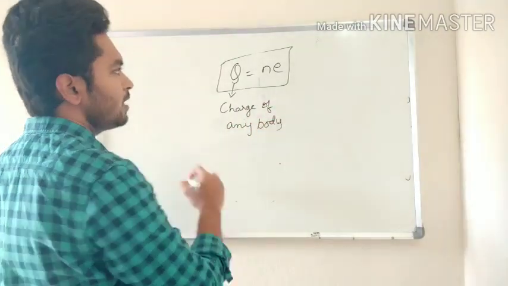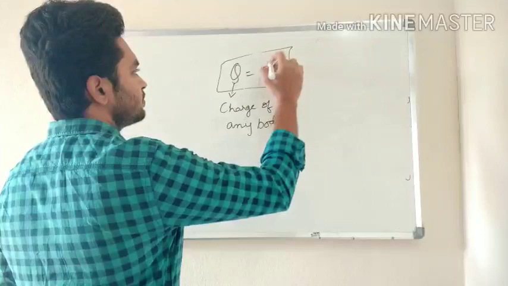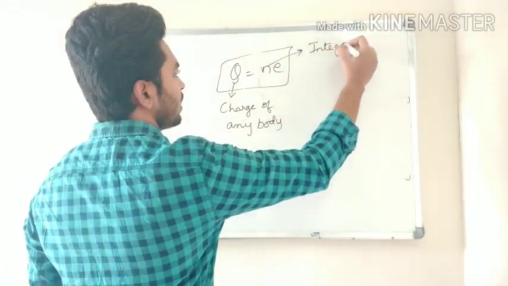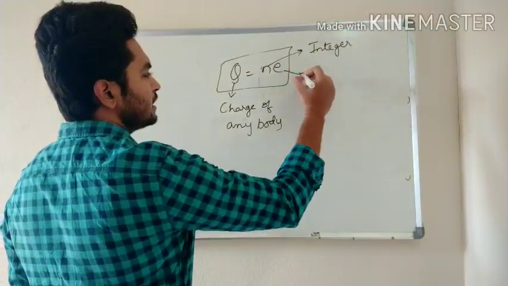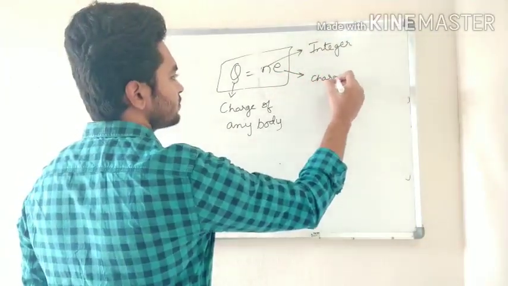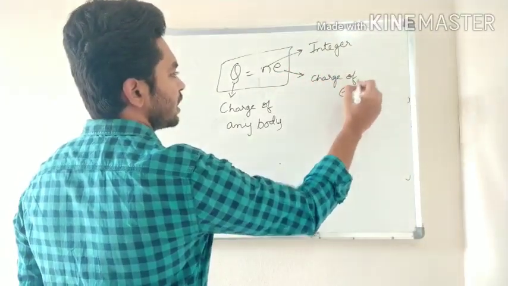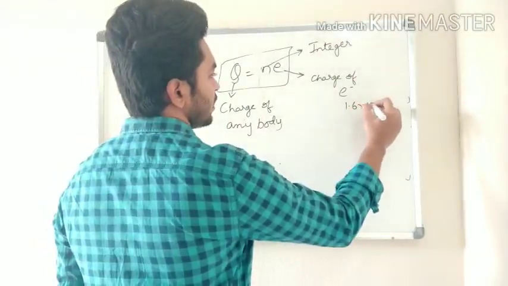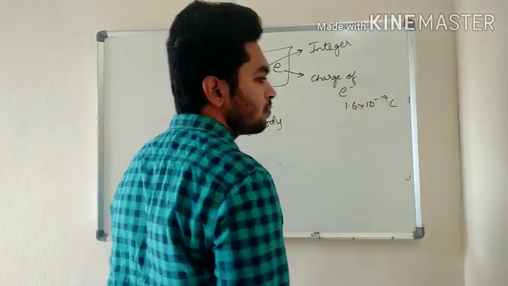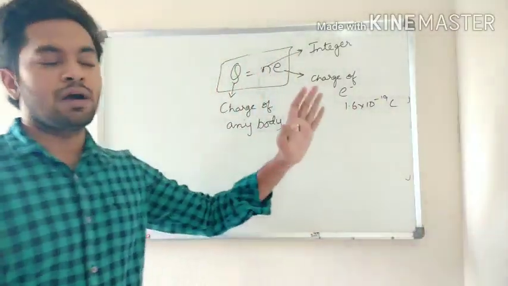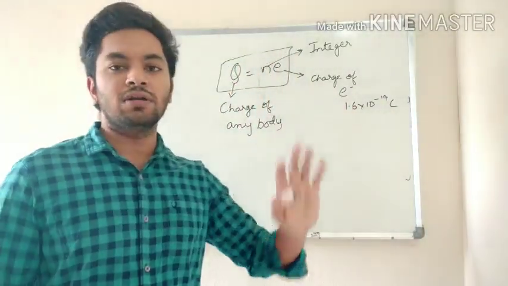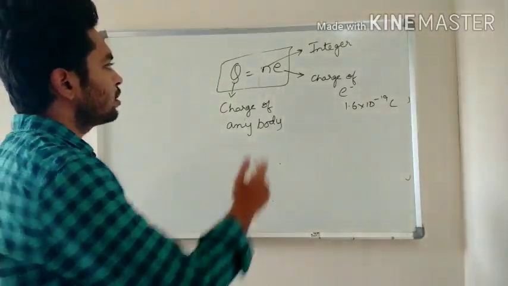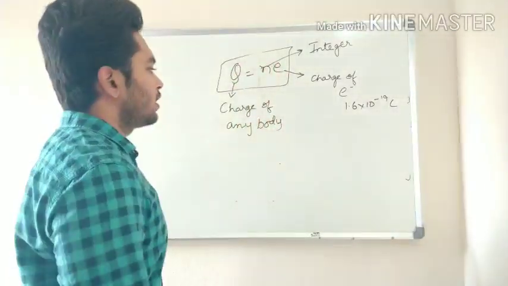N is an integer. E is charge of electron. Charge of electron you have to remember, which is 1.6 into 10 to the power minus 19 coulomb, which is very useful in solving your problems, right? Okay. Q is equal to Ne.